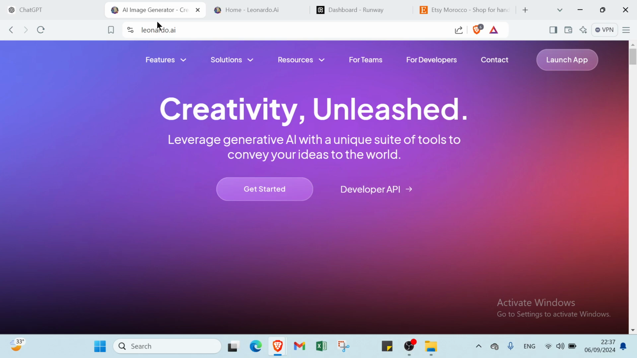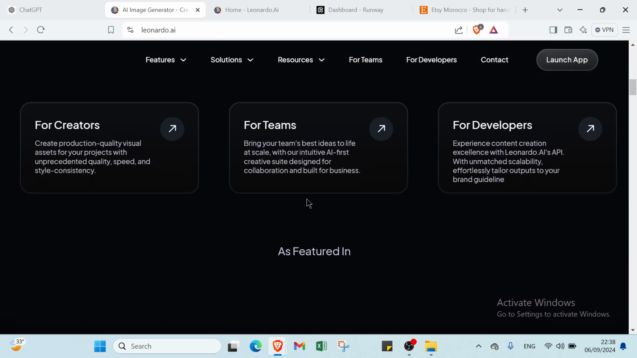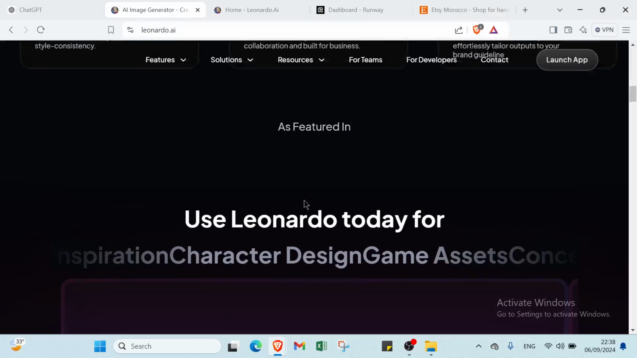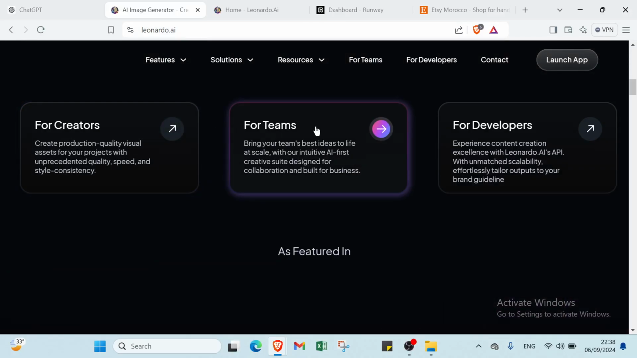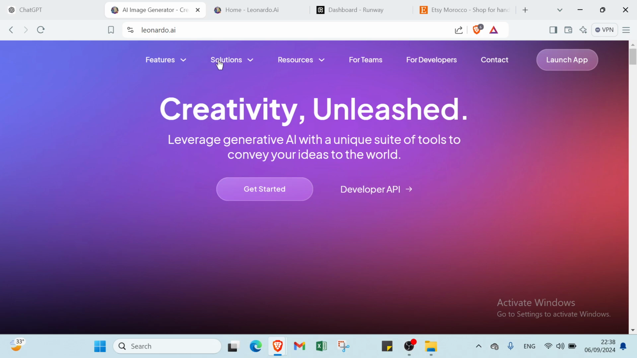Leonardo is a free tool, anybody can use it. You can just create yourself an account like this and you can start creating these images from the prompts. So here we have get started, you click over it, but before that you can scroll down and get more information about Leonardo and how it works. We have some information for creators, for teams, for developers. We also have some features here, solutions also, and other things. You can just click over the one you want and learn more about Leonardo.ai.